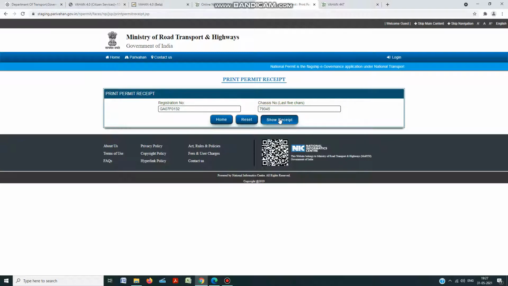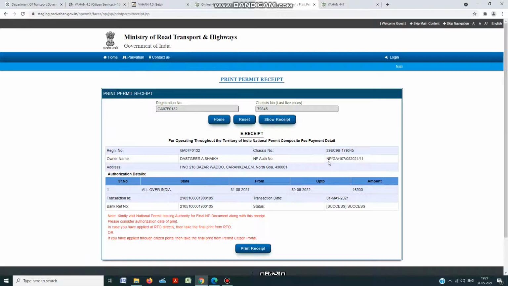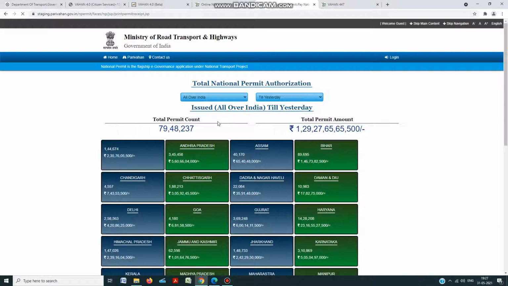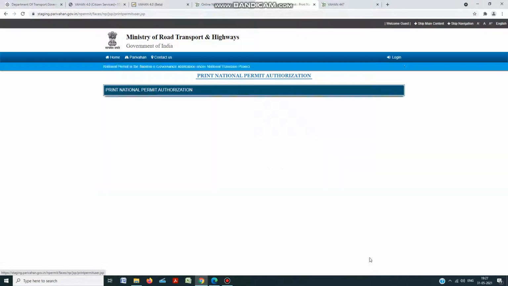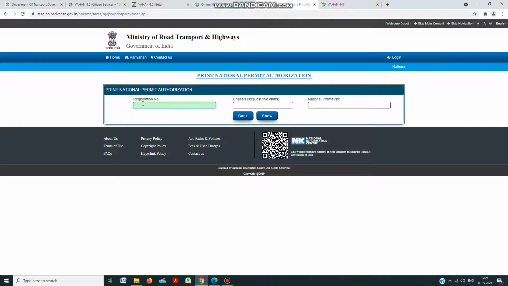Show the receipt. This is the NP authorization number. You just have to copy this. At the time of printing, it asks for the NP authorization number. So you go for print, national permit certificate print.